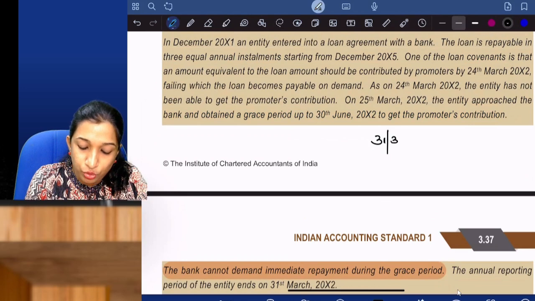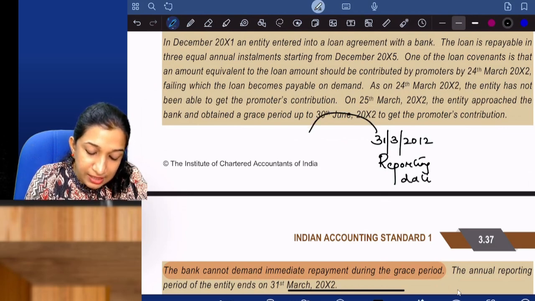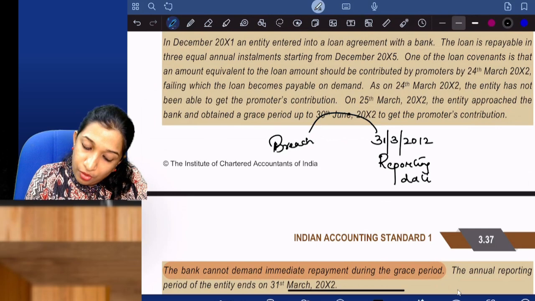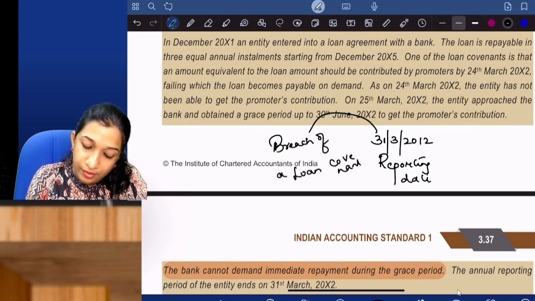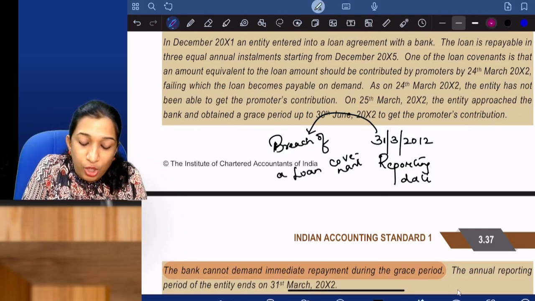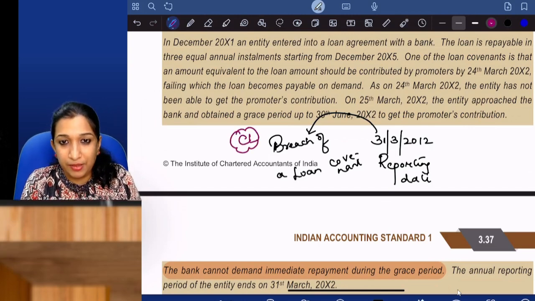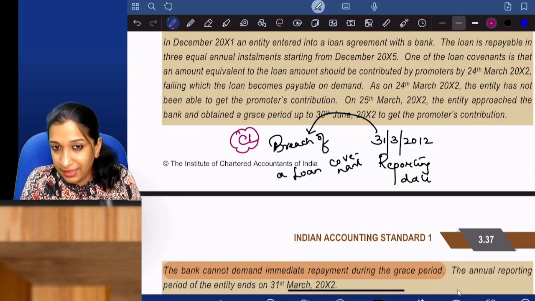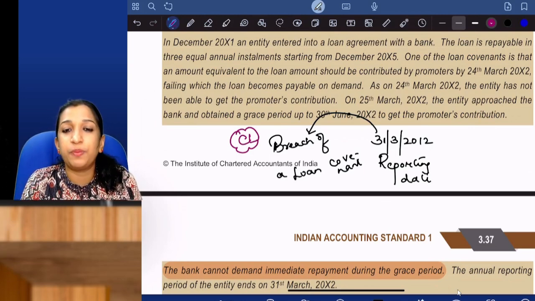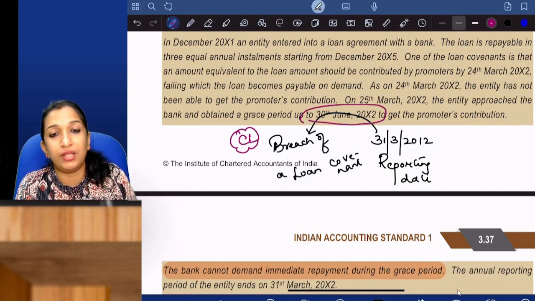31st March 2012 is the reporting date. And before this date, there is a breach of a loan covenant. Now, there is a breach, and on the date of breach, the loan has become current liability. Yes or no? The loan has become current liability. And the very next day, the company is getting a grace period. Grace period of how many months? Grace period up to 30th June 2012.